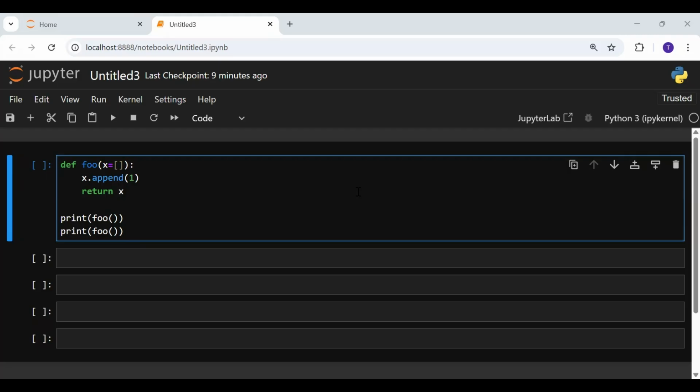Break the trap. Today's trap is one of the most misunderstood quirks in Python. Are you ready? So let's go.